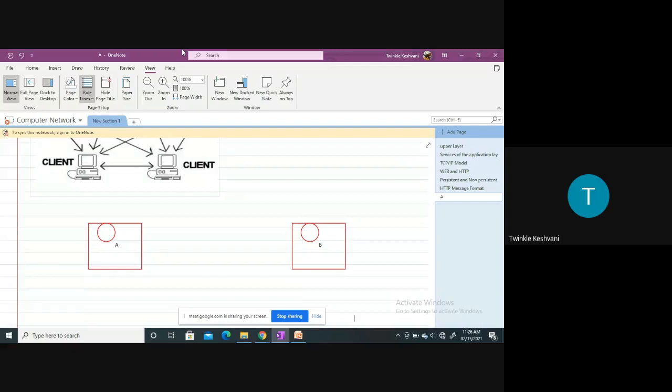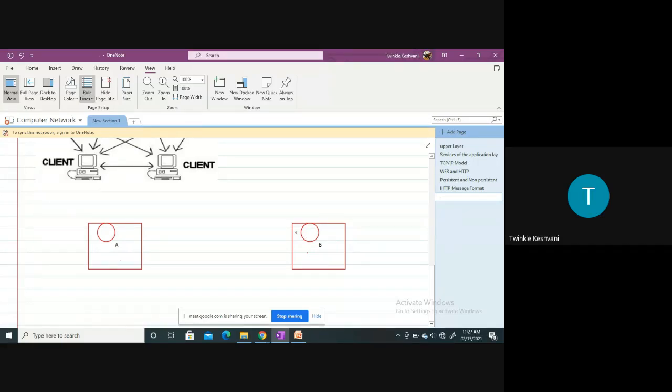So there will be a socket on both sides, that is on the client side and on the receiving side, right? Now as I said, a process is analogous to the house, and the socket is analogous to the door. Let's say there are two houses, and these two houses have their own doors to send and receive messages.